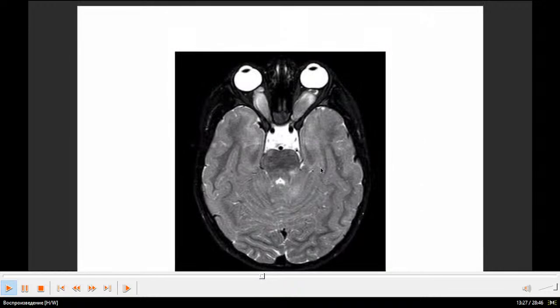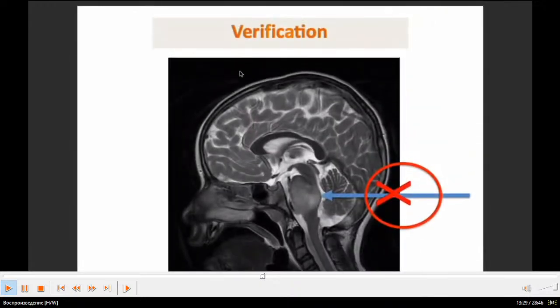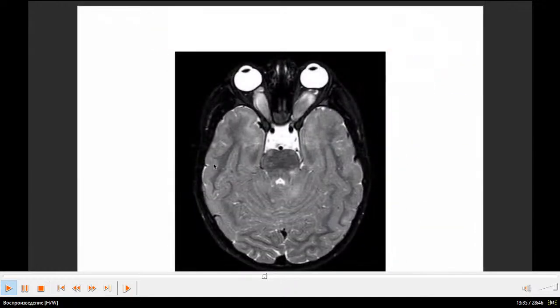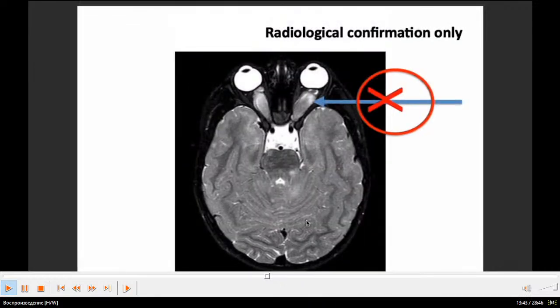This is the sagittal plane, here from the sagittal image. Here is the axial plane, you can see here. We can see here also radiological confirmation.